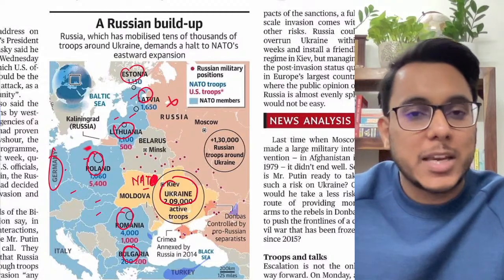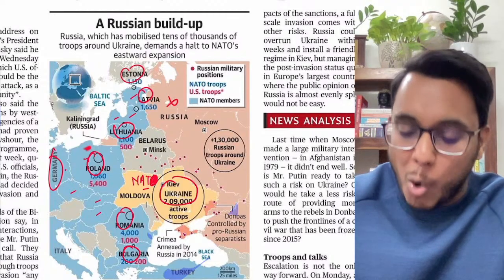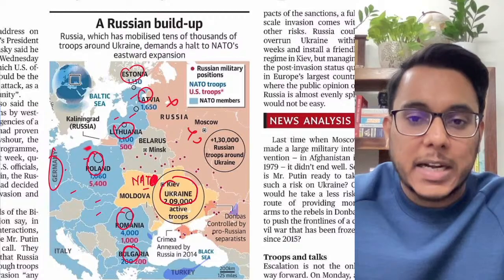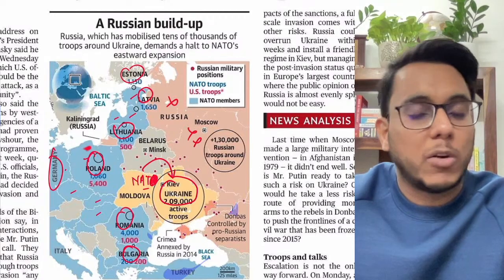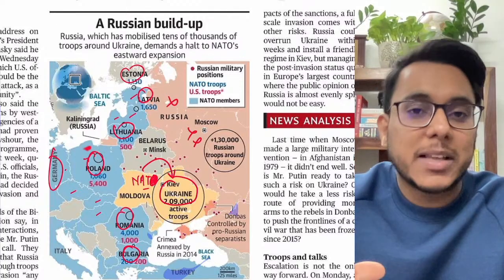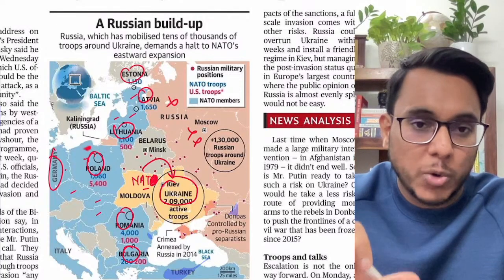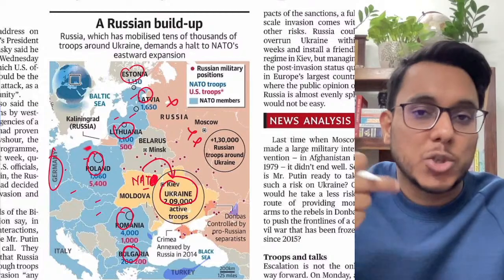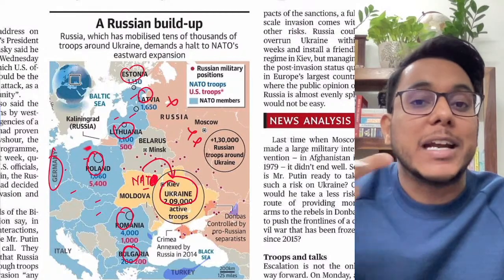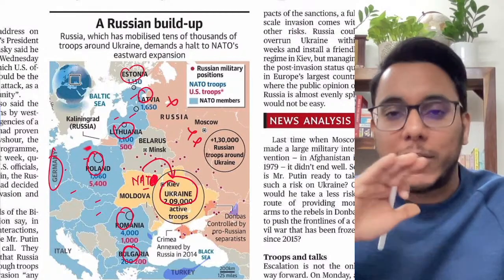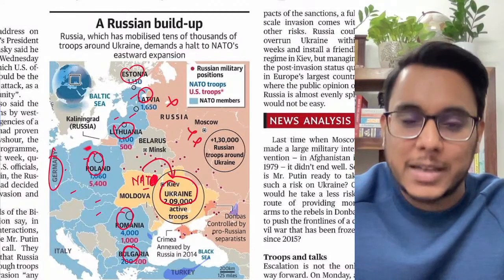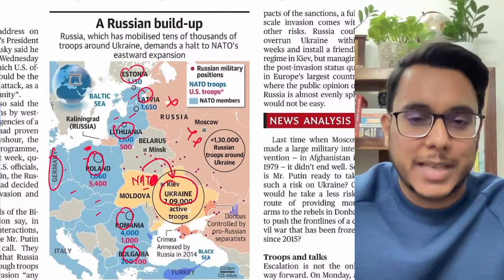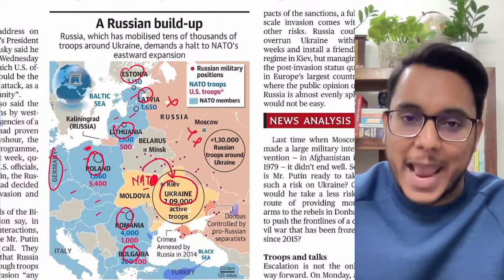Now the moment Ukraine becomes a member of NATO, Russia's strategic interest will obviously be impacted, because NATO will come into Russia's neighborhood. So Russia has always told Ukraine that if you are considering joining NATO, then we will invade Ukraine. Is it clear? Now the West is telling Ukraine that you join NATO and we will impose sanctions on Russia if Russia does anything.